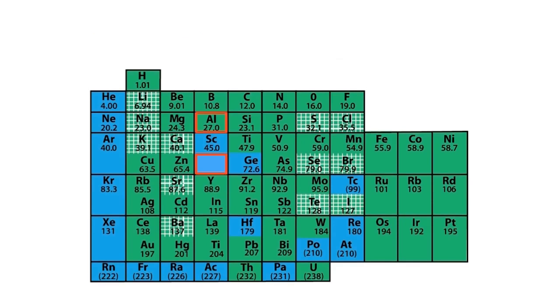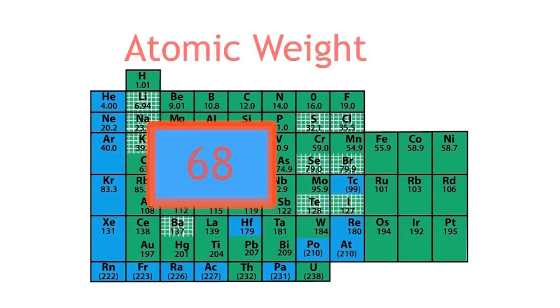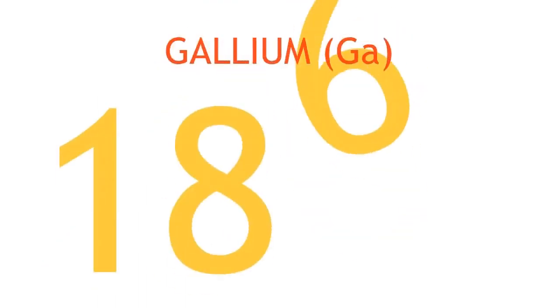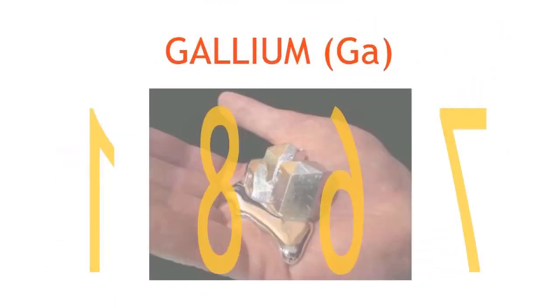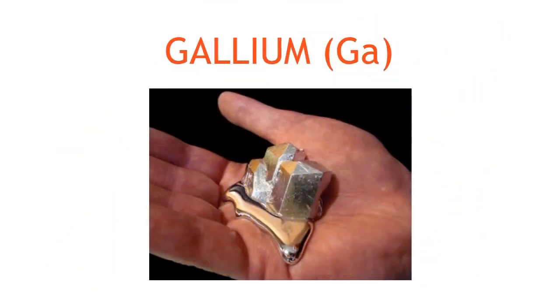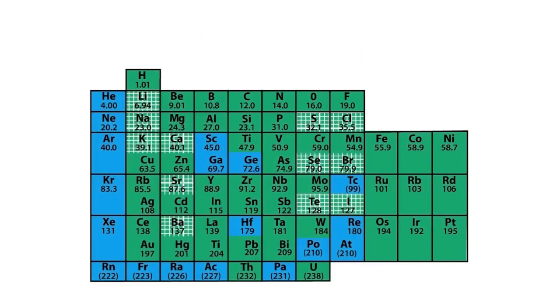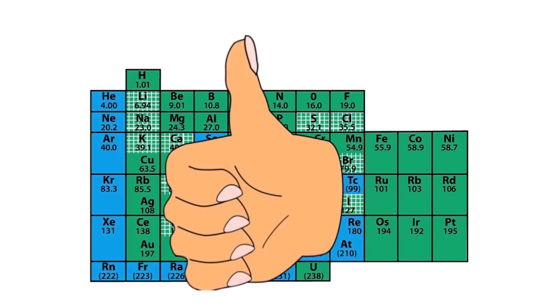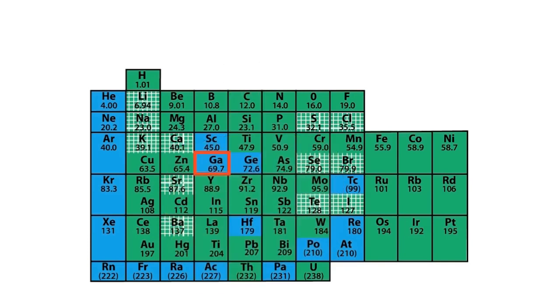One of the gaps in Mendeleev's table was found below aluminium. He predicted the properties of this mystery element and that it would have an atomic weight of around 68. Later, gallium was discovered, the mystery element. Mendeleev's predicted properties matched this new element's properties almost exactly, marking a turning point in the world of chemistry. His table started to become widely accepted.